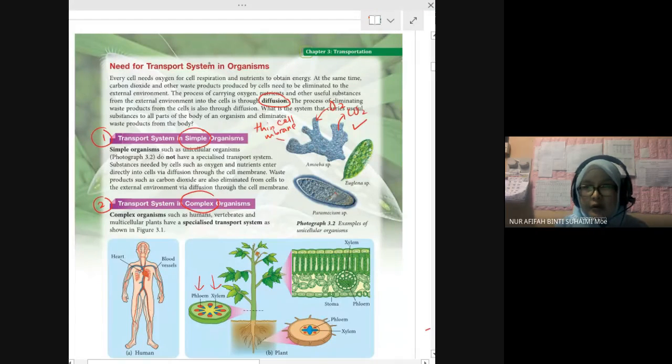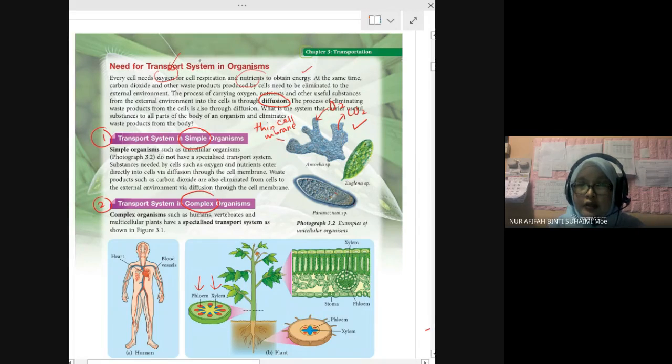They said every cell needs oxygen and nutrients to get energy. So why do we need a transport system? Because we need oxygen. In human, the oxygen that we inhale is transported by red blood cell.